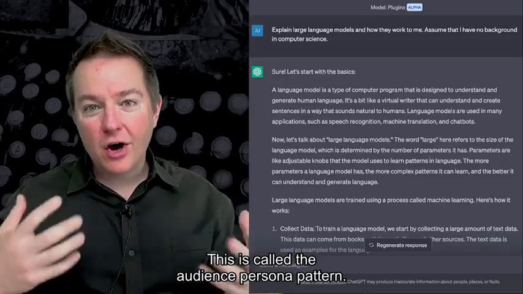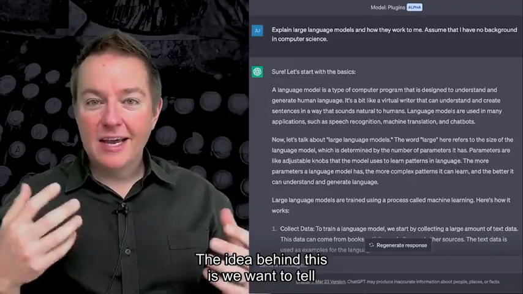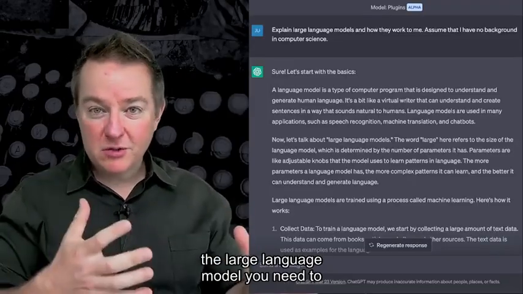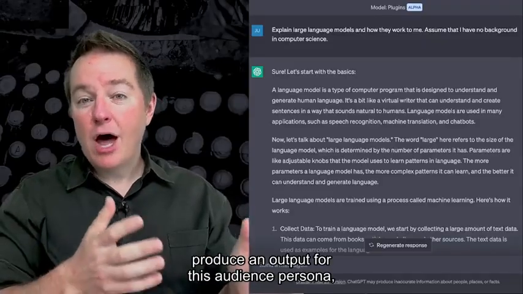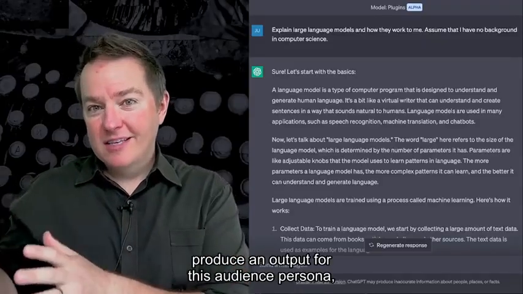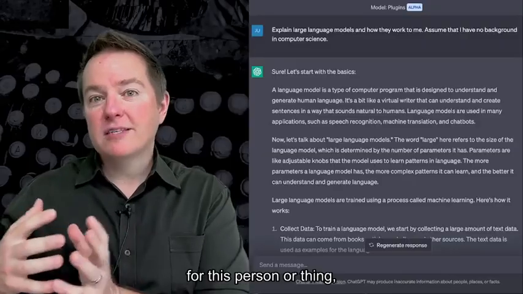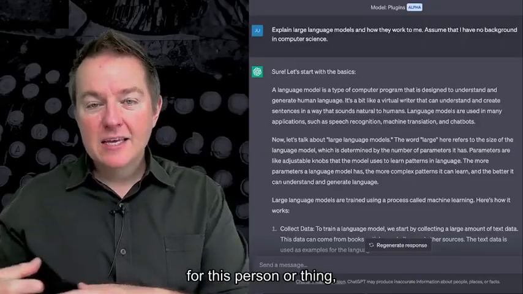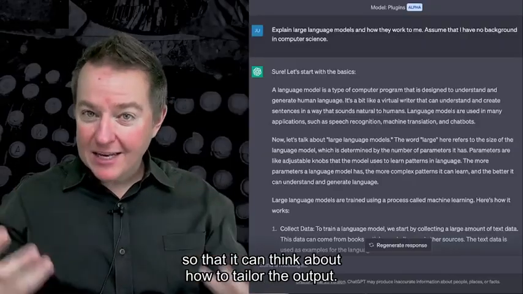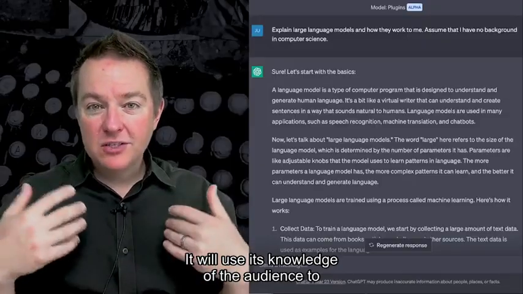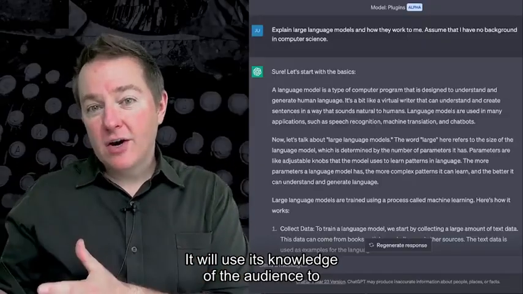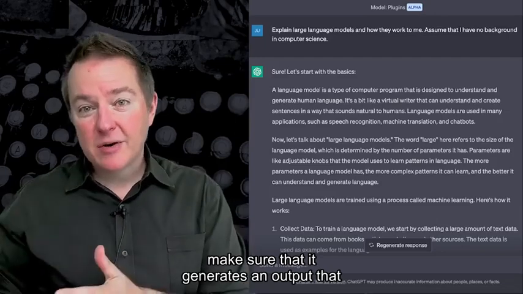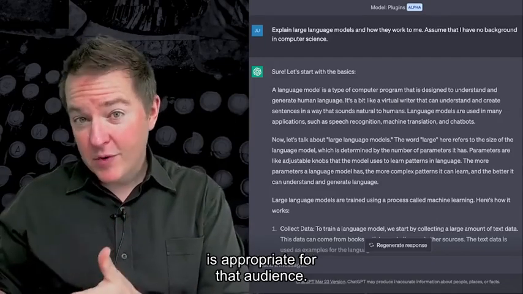This is called the audience persona pattern. The idea is that we tell the large language model, you need to produce an output for this audience persona, for this person or thing, so that it can think about how to tailor the output. It will use its knowledge of the audience to make sure that it generates an output that is appropriate for that audience.